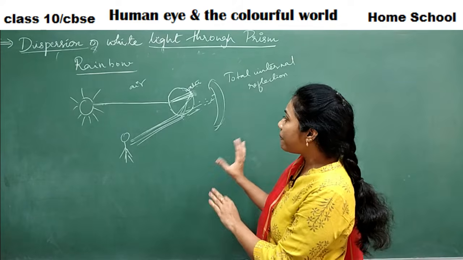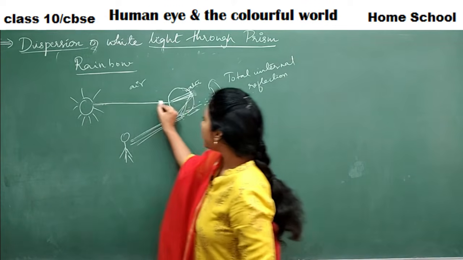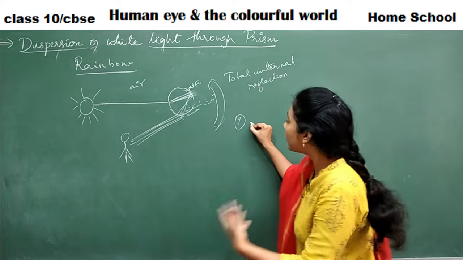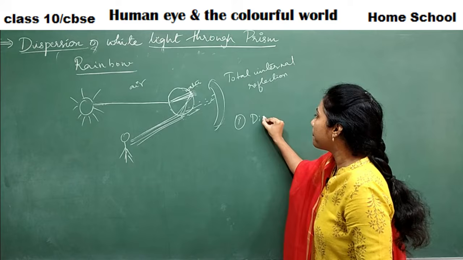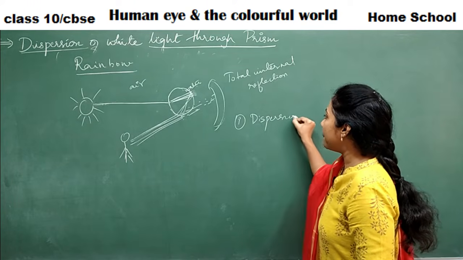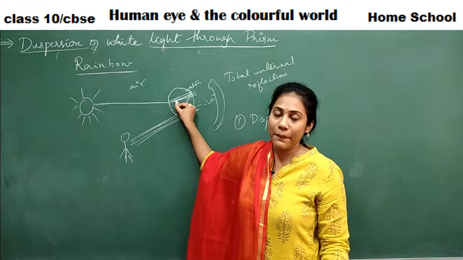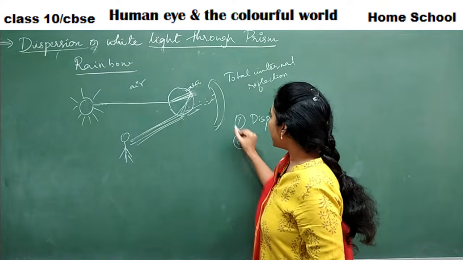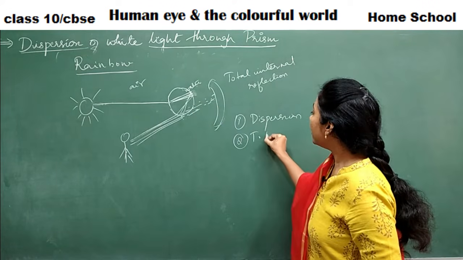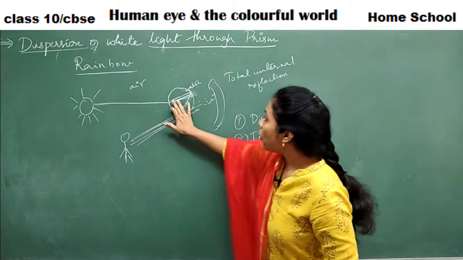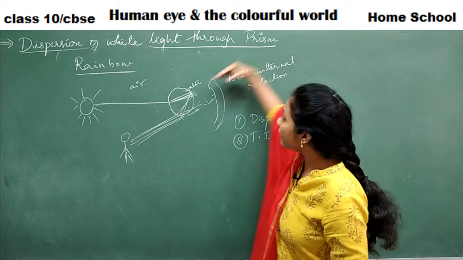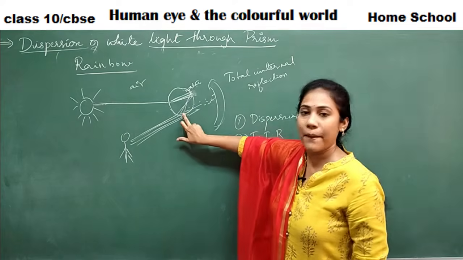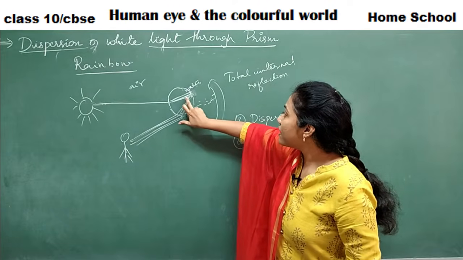So here the first step, what is happening here? The white light from the sun is reaching the water droplet, and what is happening in the first step? Refraction or dispersion is happening. Dispersion is happening. Yes or no? The white light is getting split up into 7 colors inside the raindrop. And again in the second step, what is happening here? Total internal reflection is happening. Okay, so all the 7 colors, instead of coming out of the raindrop, instead of refraction, what is happening? Reflection is happening.